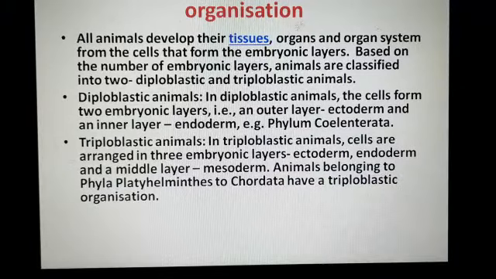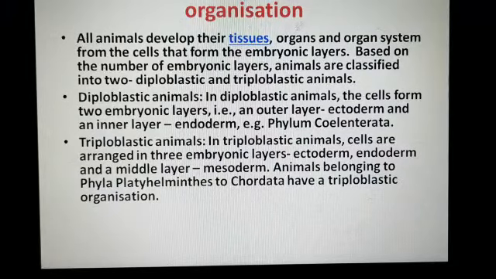In diploblastic animals, the cells form two embryonic layers. First, the outer layer, ectoderm, and the second, the inner layer, endoderm. That means only two layers are present.